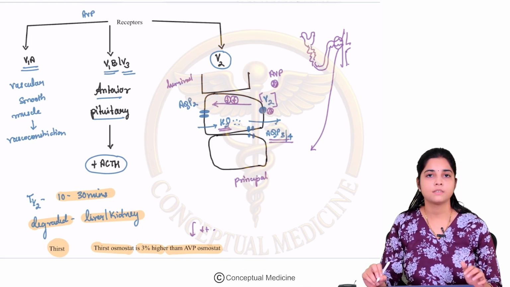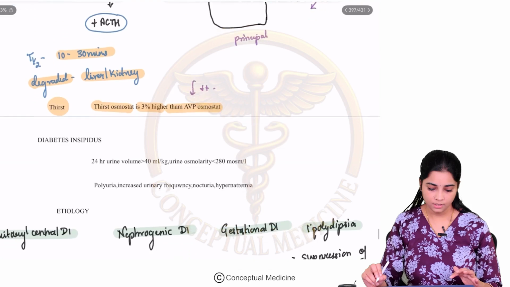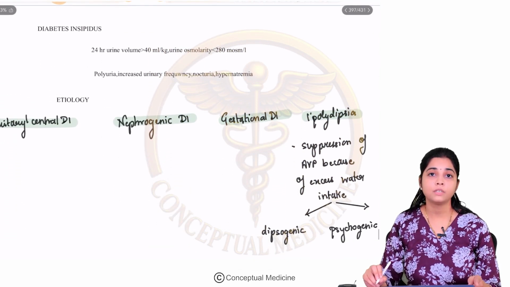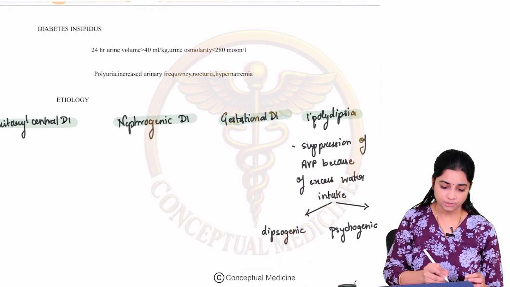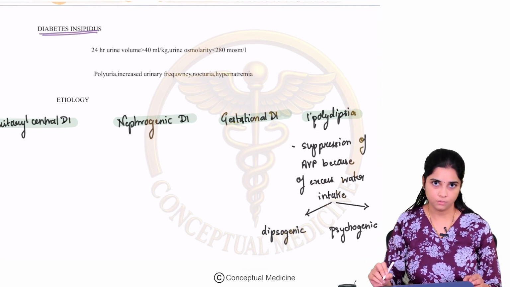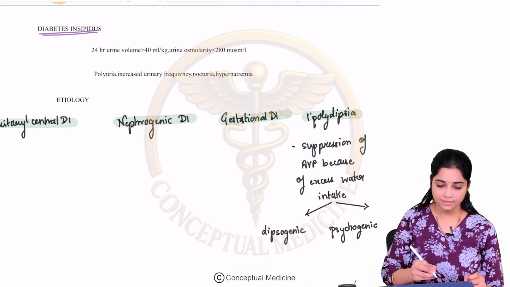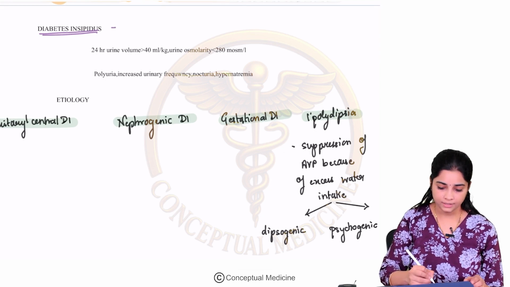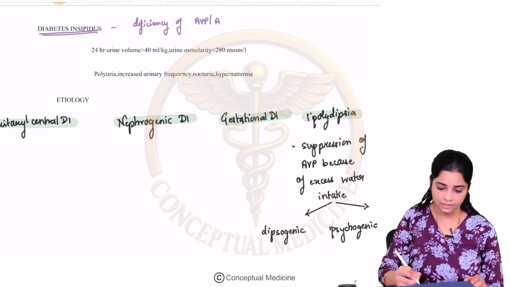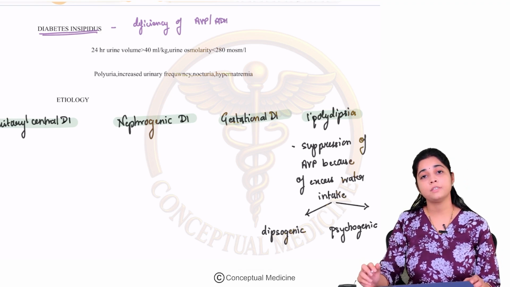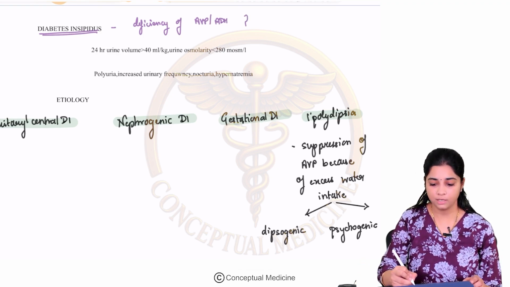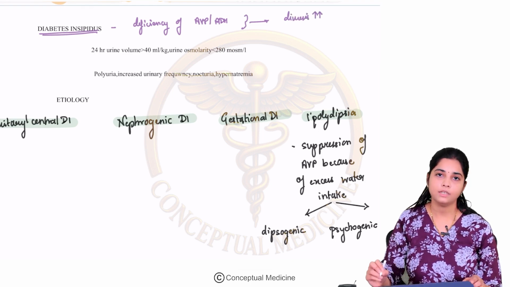Okay, so this is about your basic physiology. Now let us move on to the disorders of the neurohypophysis, and the most important is diabetes insipidus. This is not diabetes mellitus, this is diabetes insipidus. Diabetes insipidus is basically a disorder where there is a deficiency of arginine vasopressin or antidiuretic hormone. If there is a deficiency of antidiuretic hormone, what will happen? There is excessive diuresis.